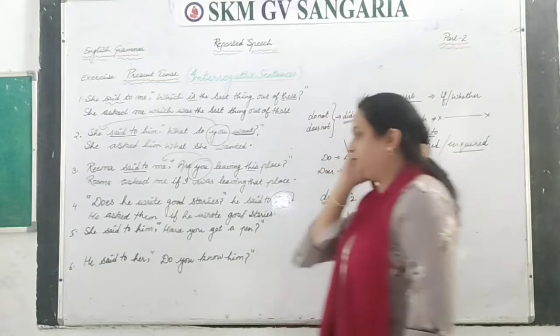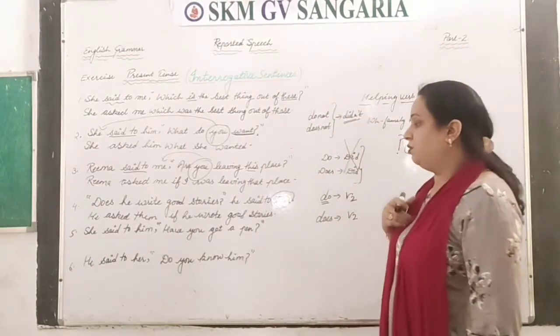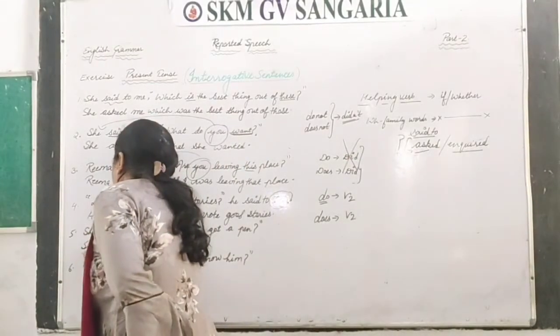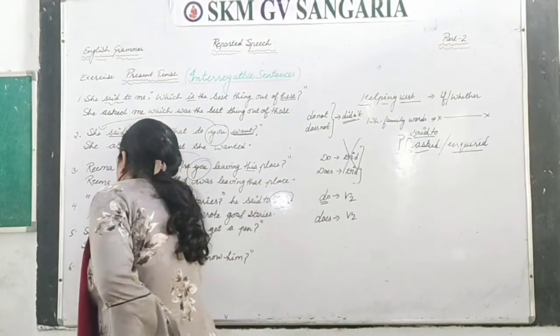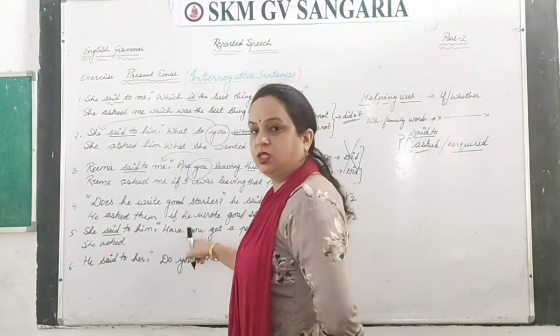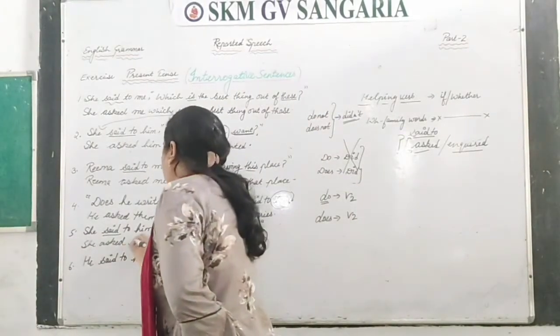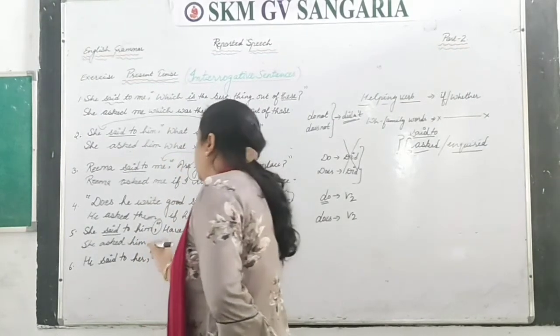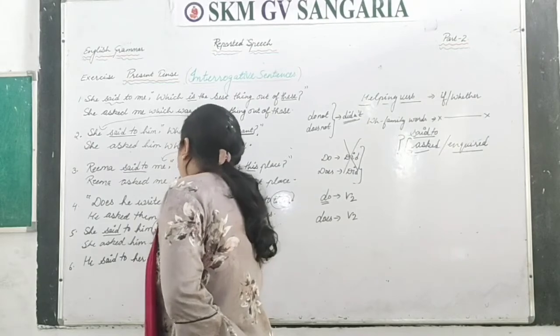full stop. She said to him, have you got a pen? So she said to asked. Now here what you have to say? Have, which is a helping verb. So he asked him, this comma you have to change with if, means the connector word you have to write down if, right?